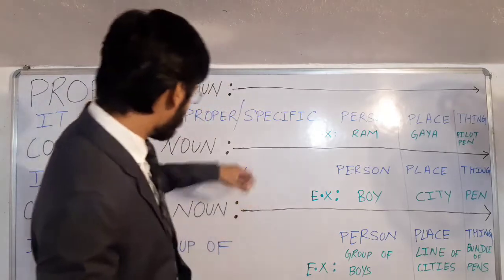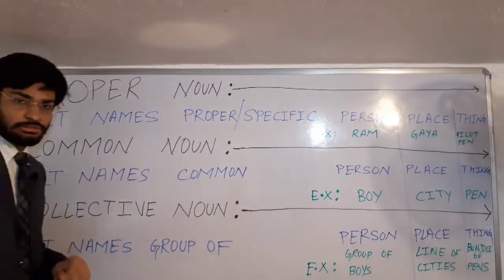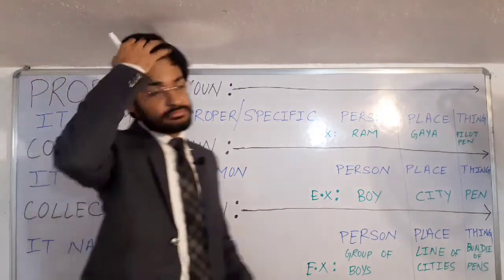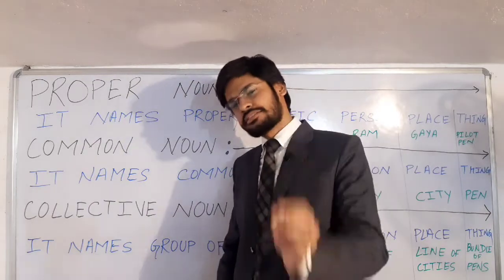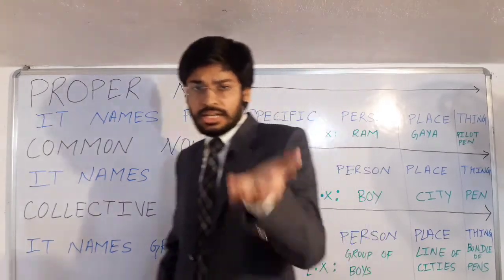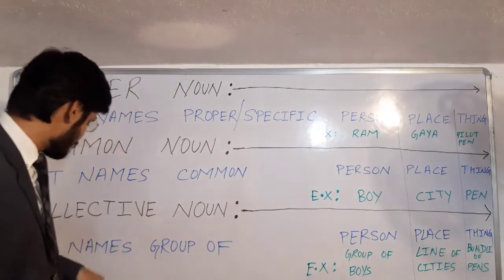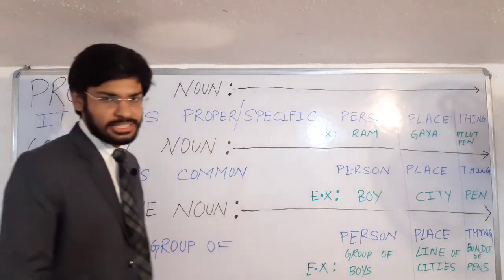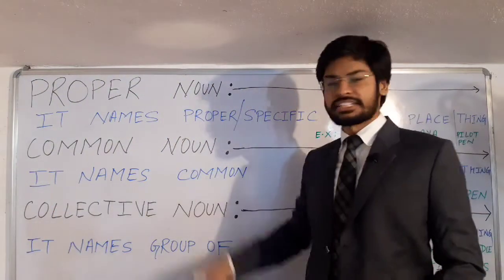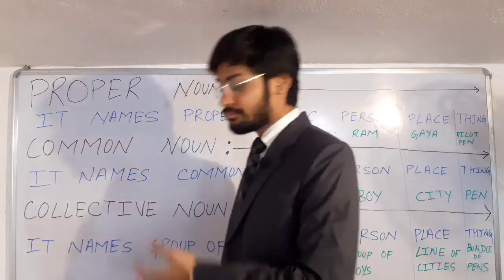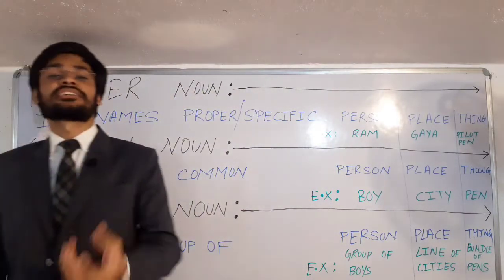So students, now please come to the next type. That's collective noun. See, collective noun, as usual, that's also a noun first. And as per the definition of noun, it is a noun, so it would also name. तो ये भी नाम देता है. But the second question arises, what does it name? किसे नाम देता है? It names group, collective. Collective word has come from collection. Our easiest word for collection is group.